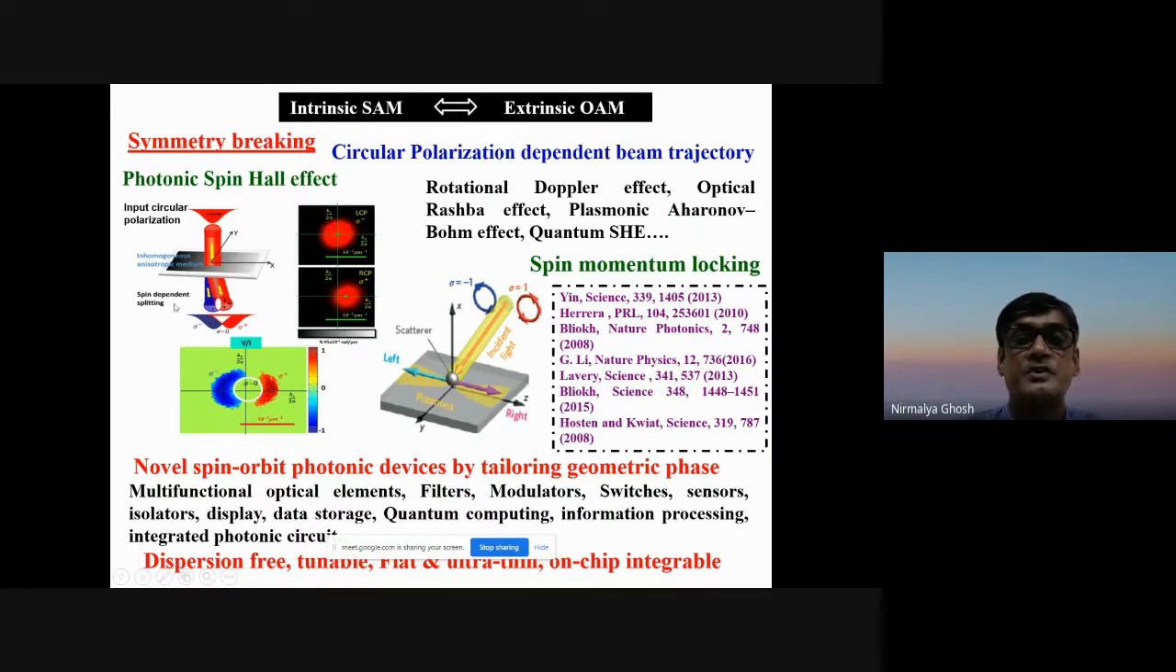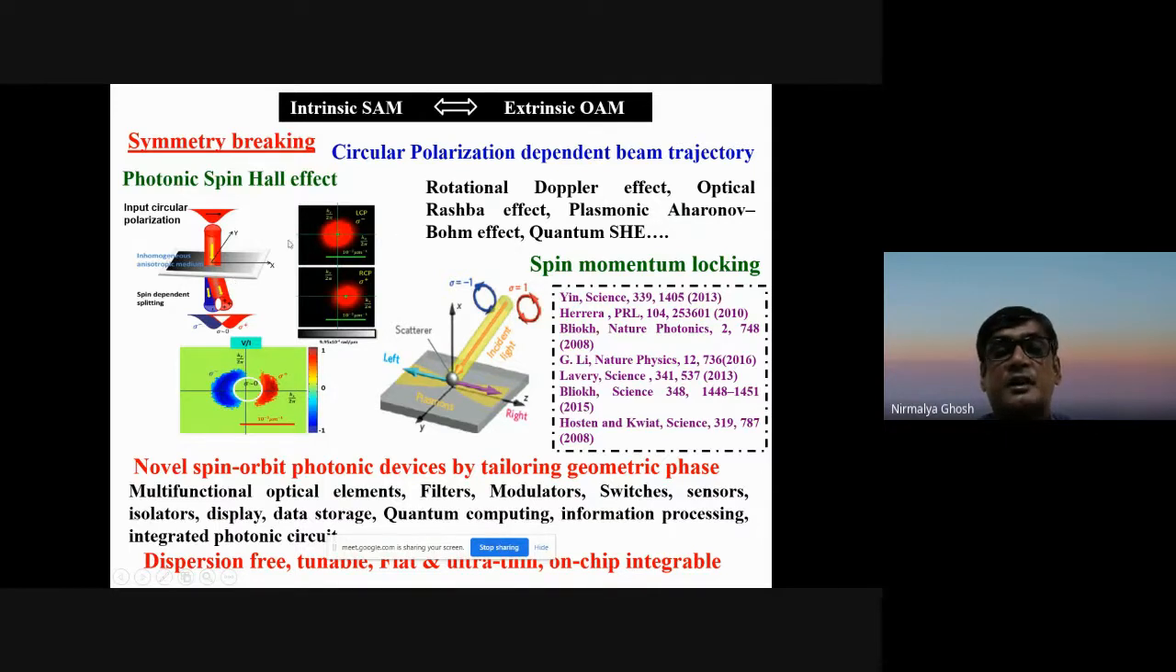Here I have shown a picture of our own experiment where you have a kind of metasurface with a spatial gradient of geometrical phase. This spatial gradient of geometrical phase leads to different trajectories for left and right circularly polarized light. Or if you have linearly polarized light, it will lead to separation of the left and right circularly polarized components, which is the photonic spin-Hall effect.